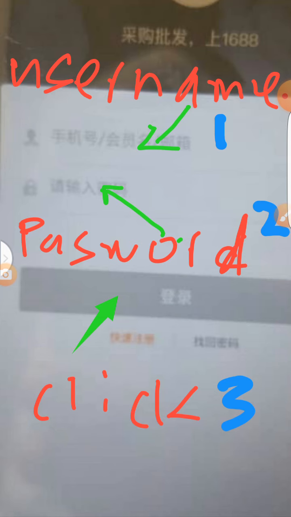So when it comes, as usual, you just follow the format that I've drawn over here. You put the username, that is the TB so and so that you were given in the Alipay account. Then you put in your password that you just recreated, or if you want to use the first account password that you used, still it is possible. You just place them over here, then you click on the 3, which will submit or log you into your 1688 account. So probably this is it.